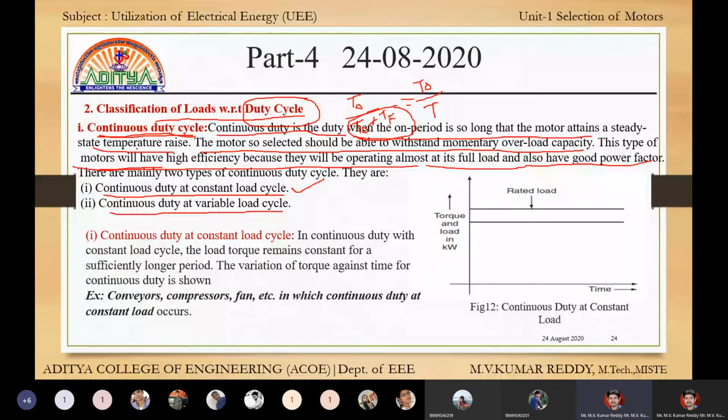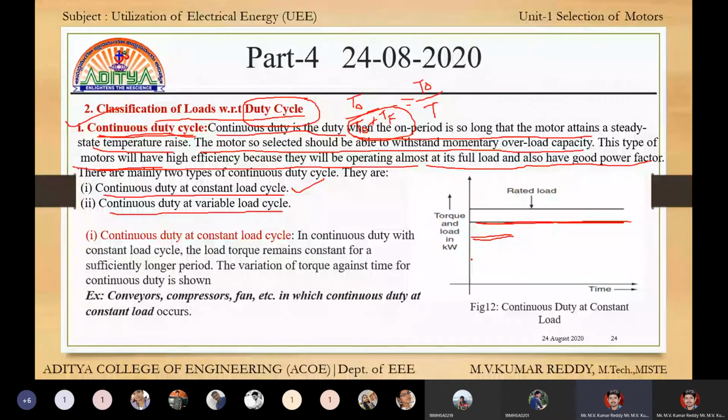Continuous duty cycle means the on time should be very long. If it contains a long T on period, then it is called a continuous duty cycle. If this T on period is very low, then it is called short term.